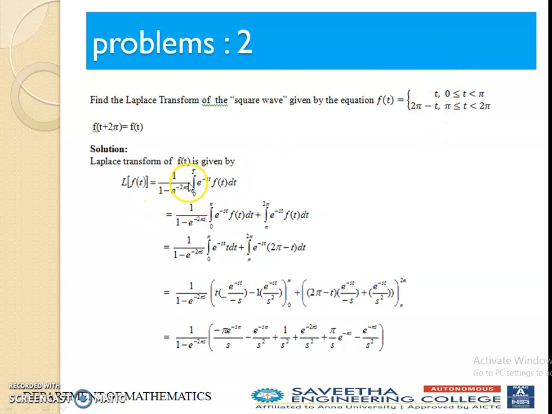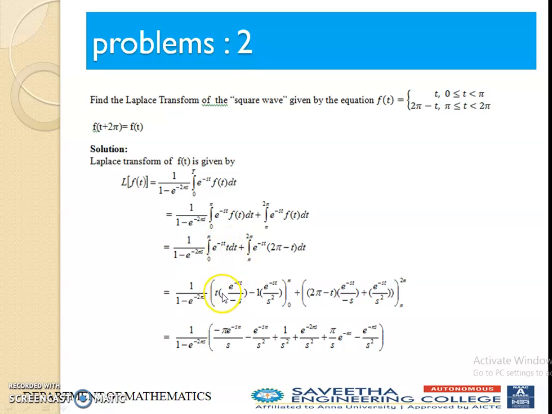First write down the formula for the Laplace transform based on periodic functions. So replace capital T. What is capital T here? 0 to 2 pi. This 2 pi is nothing but capital T. So replace T in terms of 2 pi. Next we can split this integration, 0 to pi, then pi to 2 pi here. So we get this value. Then this one is e^(-st). This is Bernoulli's formula.